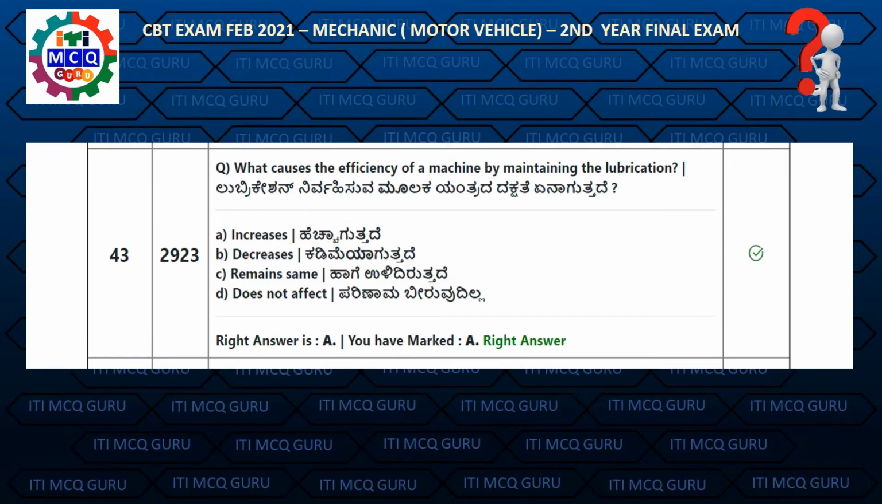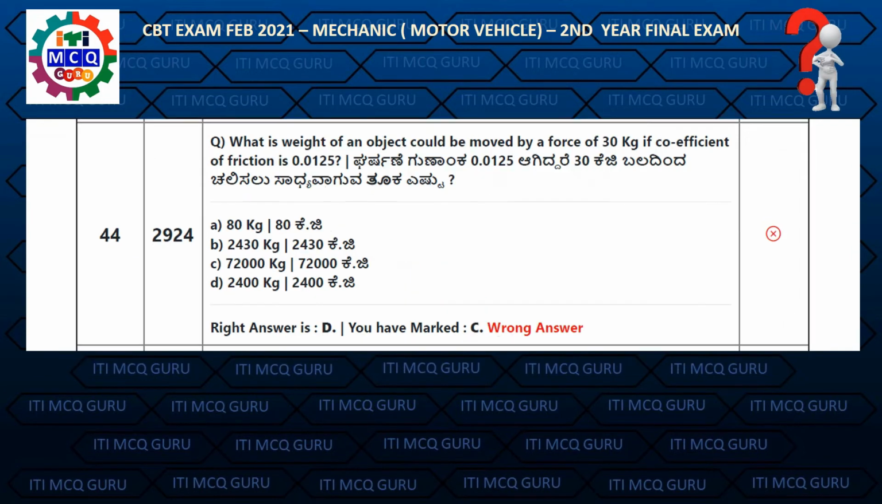Question 43. What caused the efficiency of a machine by maintaining the lubrications? Right answer is A, increases. Question 44. What is weight of an object could be moved by a force of 30 kg if coefficient of friction is 0.0125? Right answer is D, 2400 kg.